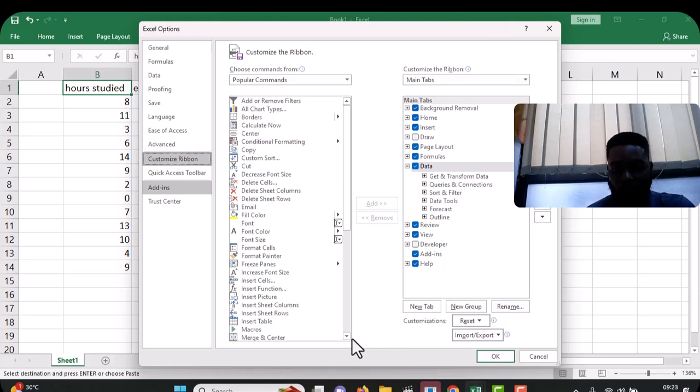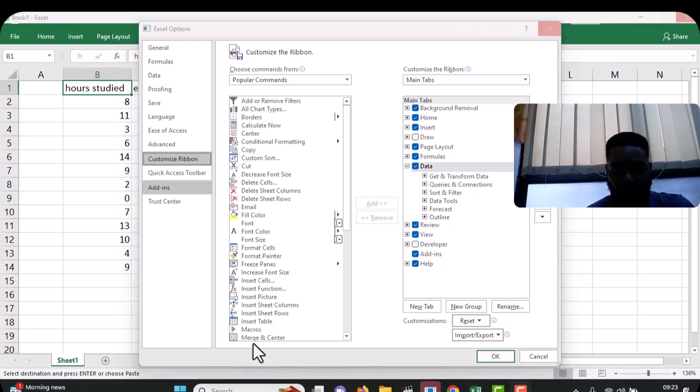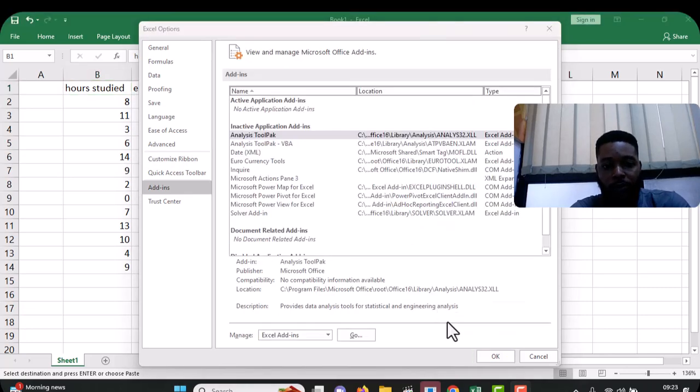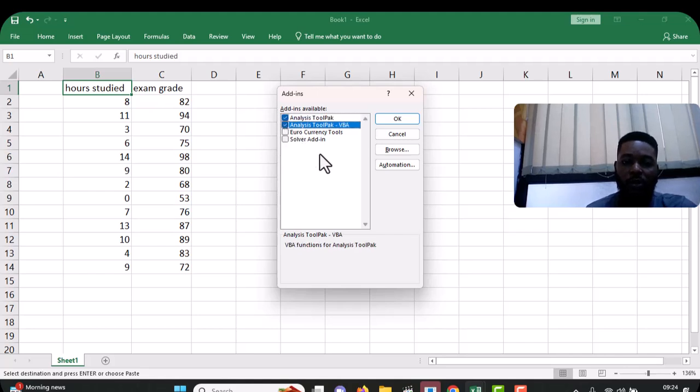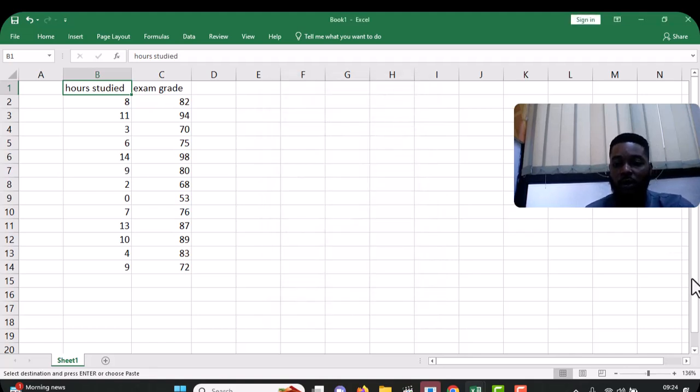So after you've clicked on add-ins, give it time. Okay, so after you click on add-ins, you see this next screen here. Click on go, that is here. So click on go, and then this dialog box comes up. So you can check the first two, the Analysis ToolPak and the Analysis ToolPak VBA. Then click on OK, and that's just it.